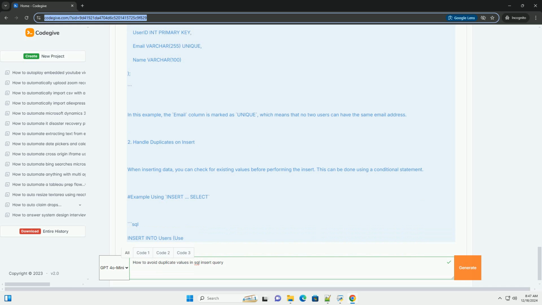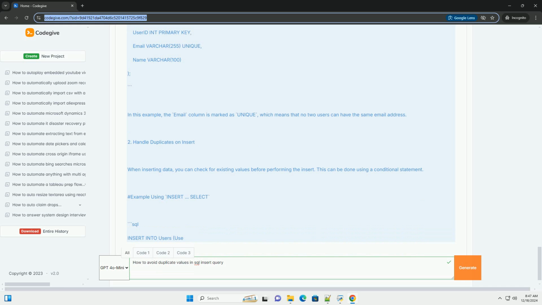2. Using insert ignore or on duplicate key update. Some databases like MySQL offer specific syntax to handle duplicates gracefully. Example with insert ignore. SQL. Insert ignore into users (ID, email, username) values (3, 'user@example.com', 'user3'). This will not insert the row and will not throw an error.